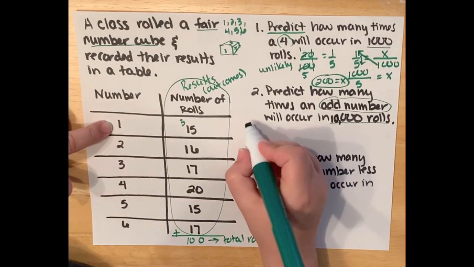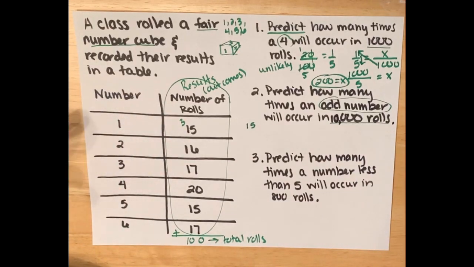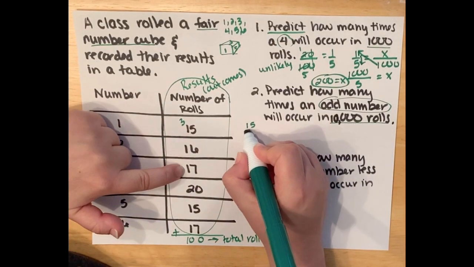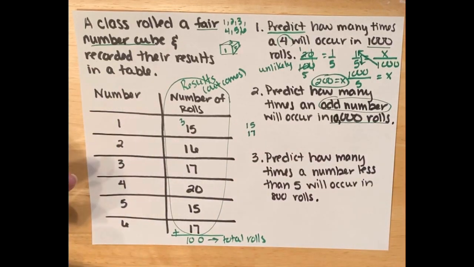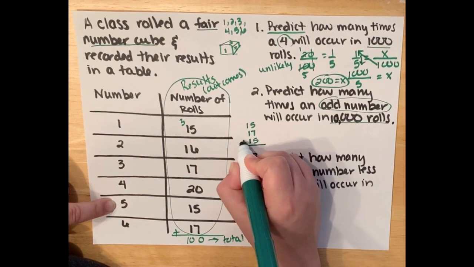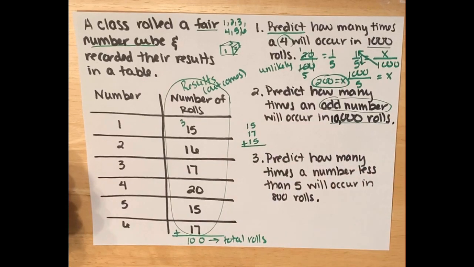1 is an odd number, and it happened 15 times. 3 is an odd number, and it happened 17 times. And 5 is an odd number, and it happened 15 times. So I'm going to start by adding up the number of times each of those odd numbers occurred.